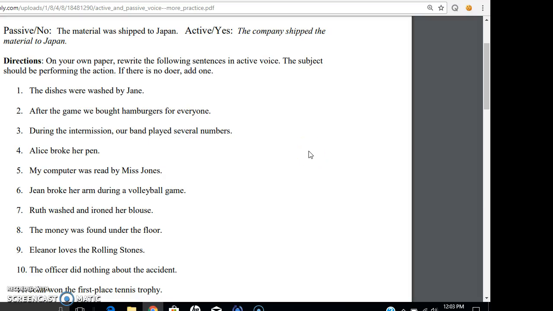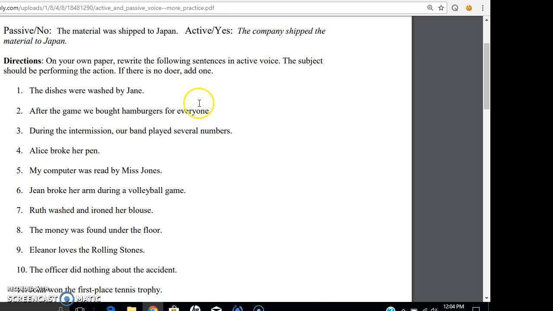Hey guys, I know that y'all are probably a little worried because you have your active and passive voice verb test tomorrow, and we haven't been there for 2 days, so I wanted to do this for you as part of a review. This is actually one of the handouts that's on my website on the grammar page, but I wanted to go over it with you just to help you remember what we were looking for.